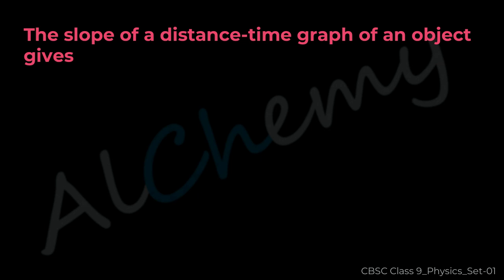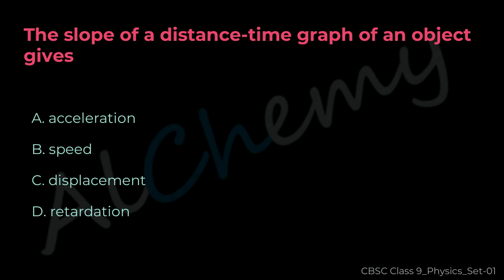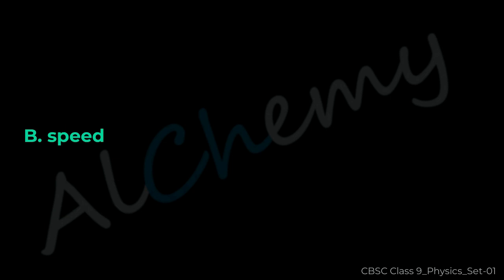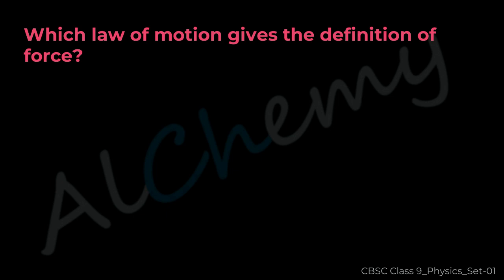Velocity. Question 4. The slope of a distance-time graph of an object gives A. Acceleration. B. Speed. C. Displacement. D. Retardation. The correct answer is B. Speed.